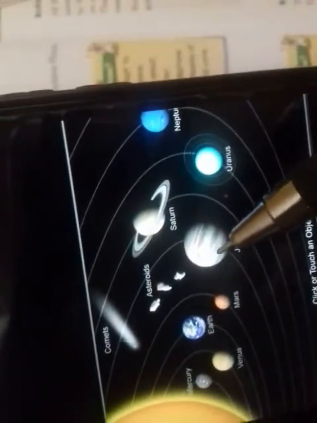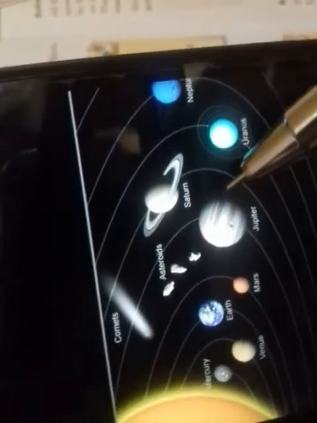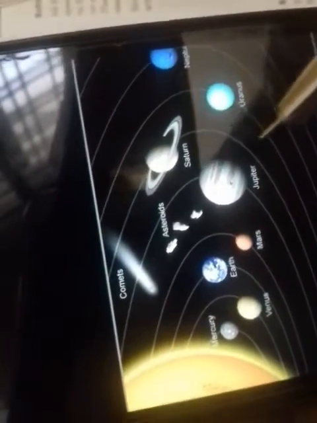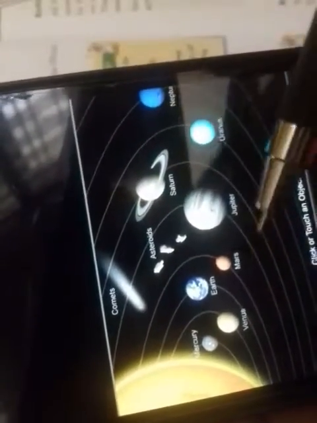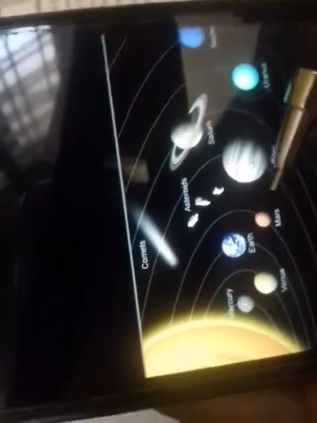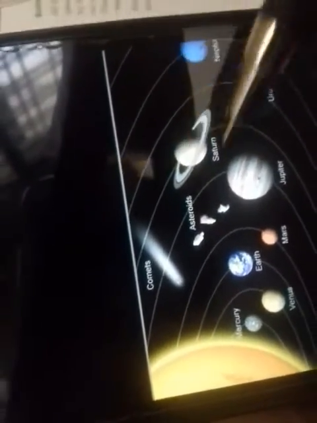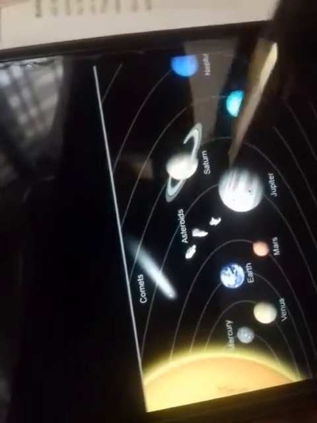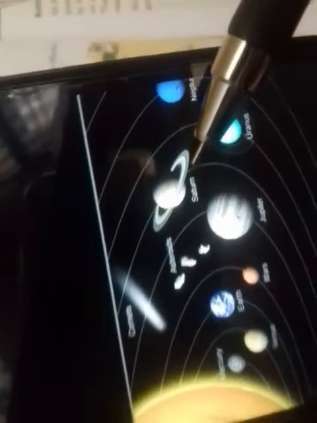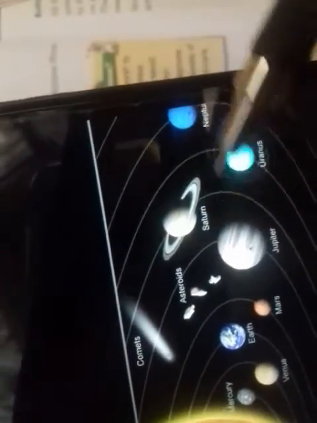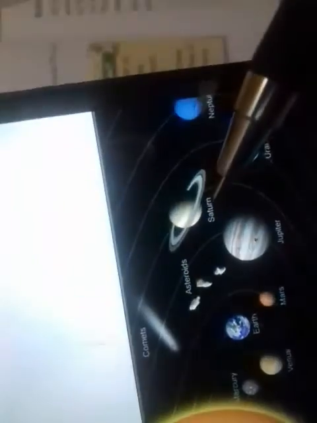And this comes to Jupiter. Jupiter is the largest planet in the solar system, and it also spins very fast. Then comes Saturn. Saturn has belts, which are also made of asteroids. When the asteroids move fast, they look like a belt. So Saturn has this belt-like structure.